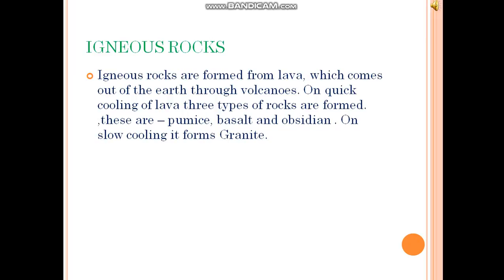Igneous rocks are formed from lava. When rocks are melted at high temperatures inside the earth, magma is formed. When it reaches the surface of the earth by volcanic eruption, it is called lava. So igneous rocks are formed from lava. The lava comes out of the earth through volcanoes. When there is quick cooling of lava, it forms three types of rocks: pumice, obsidian, and basalt. But if there is slow cooling of lava, then it forms granite.